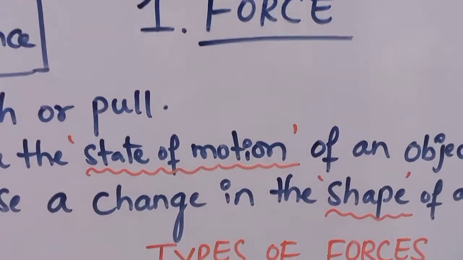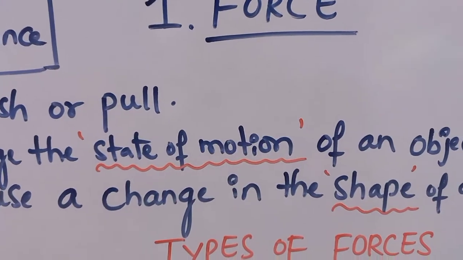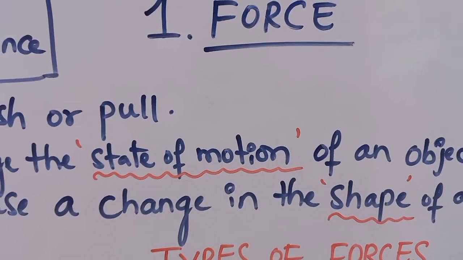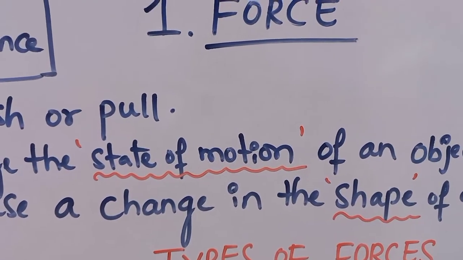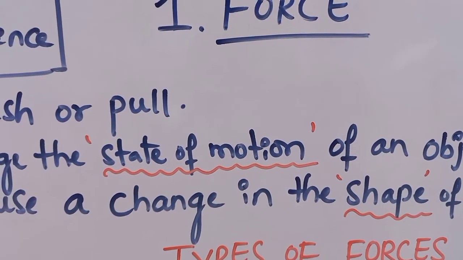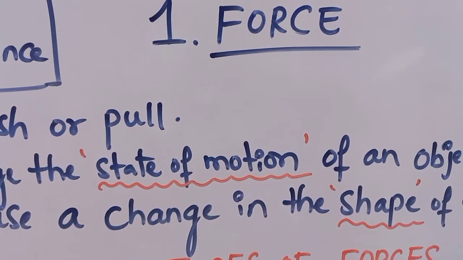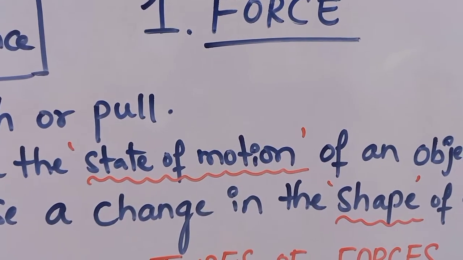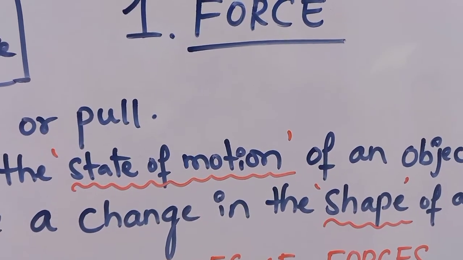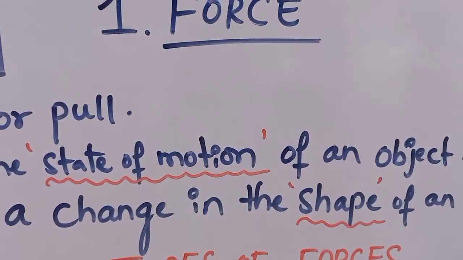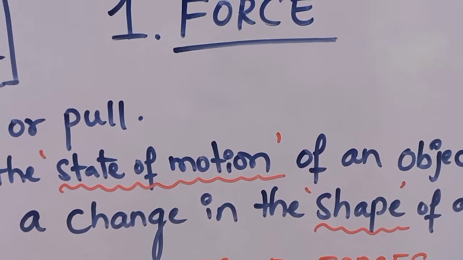That means, when an object is at rest, for example, a cricket ball or a football on the ground in the rest position, and you apply some force on it by using some effort, when you kick the ball, the ball which was previously at rest will start moving. That means the object changed its state of motion from rest to motion.